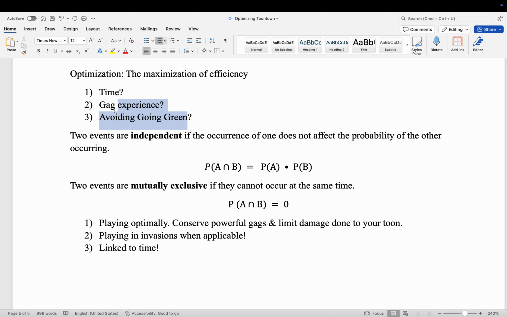Now the next thing is we want to maximize gag experience. We should be playing in invasions where we get twice as much experience points as possible. It's going to make our gag experience go literally twice as quickly.